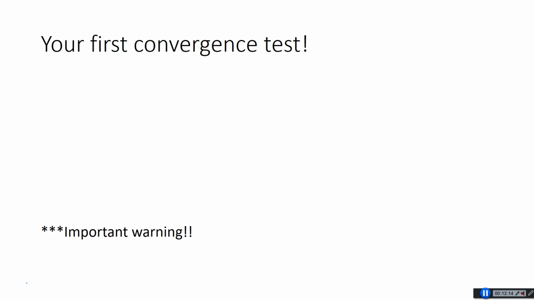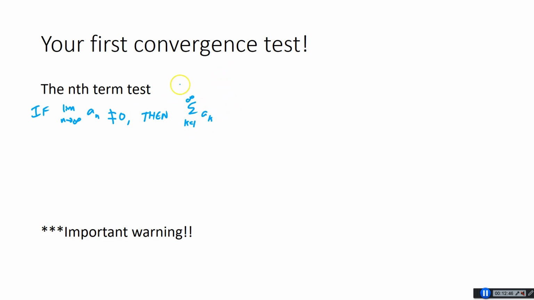And this is what's going to lead to your first convergence test. This test is called the nth term test. What the nth term test says is if the limit as n approaches infinity of a sub n, the nth term of your sequence, is not equal to 0, then the series, the sum from k equals 1 to infinity of a sub k, diverges.